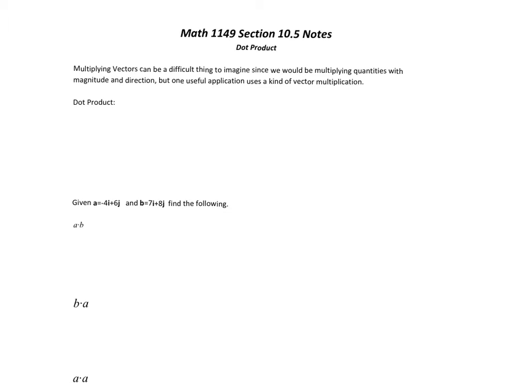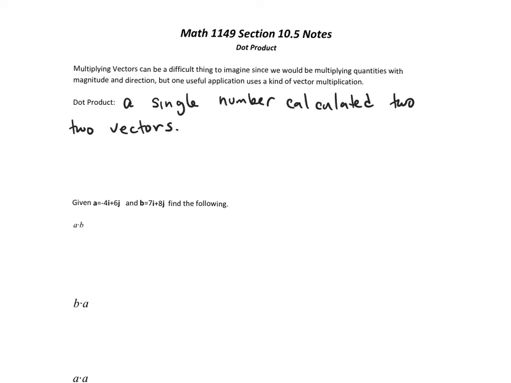So we saw how to add and subtract vectors, so what we're going to look at today is a kind of multiplication. There isn't a true multiplication of vectors, but there is what's called a dot product. A dot product is simply going to be a single number calculated between two vectors. So if you give me two vectors, I can give you what's called the dot product between those two vectors. So it's just a single number. And we'll use it for some different applications as we go forth.